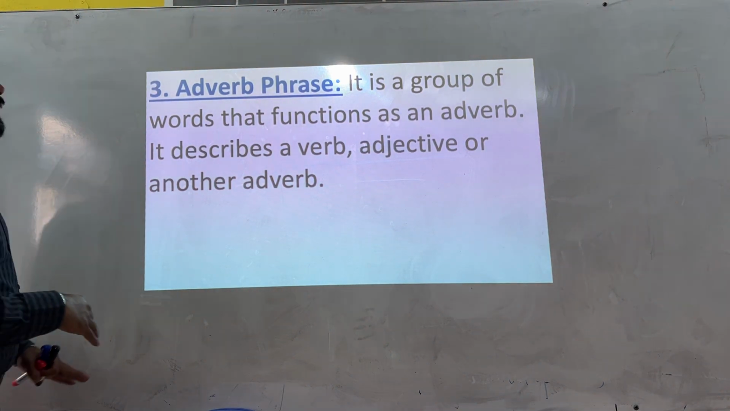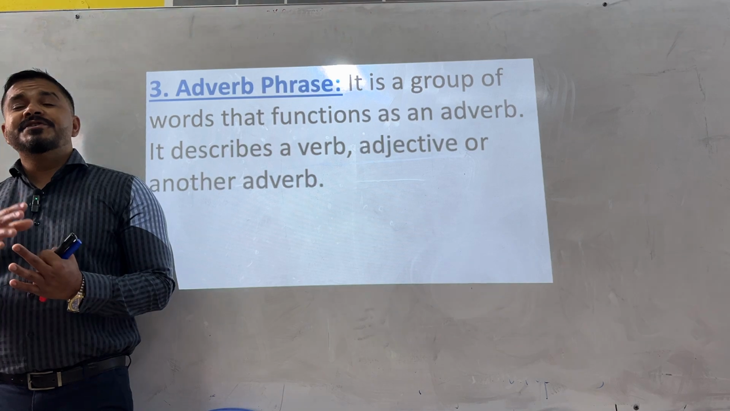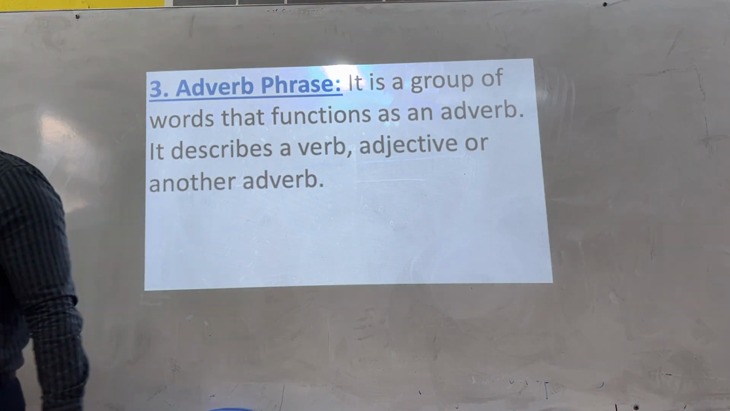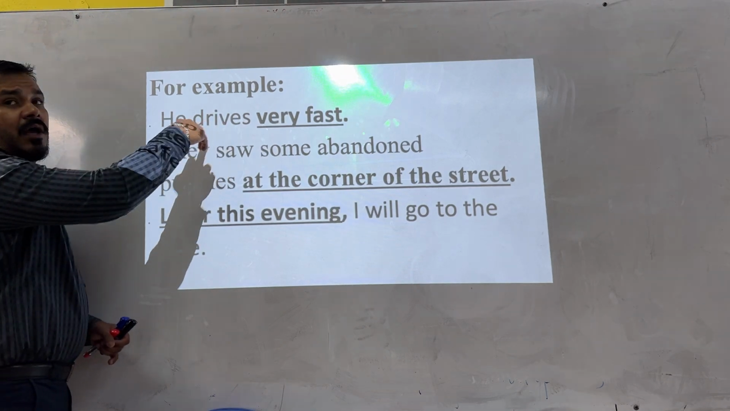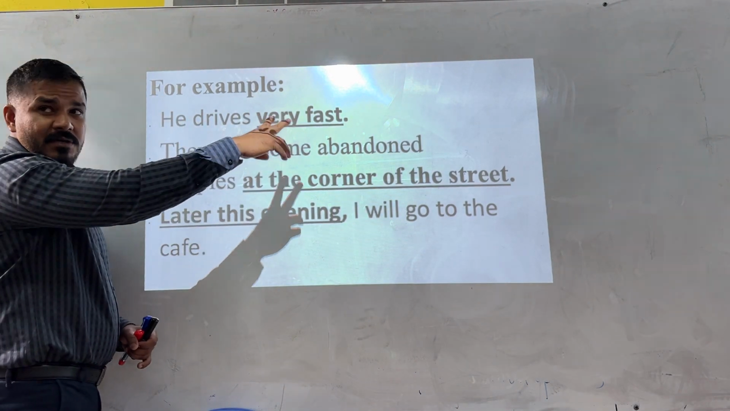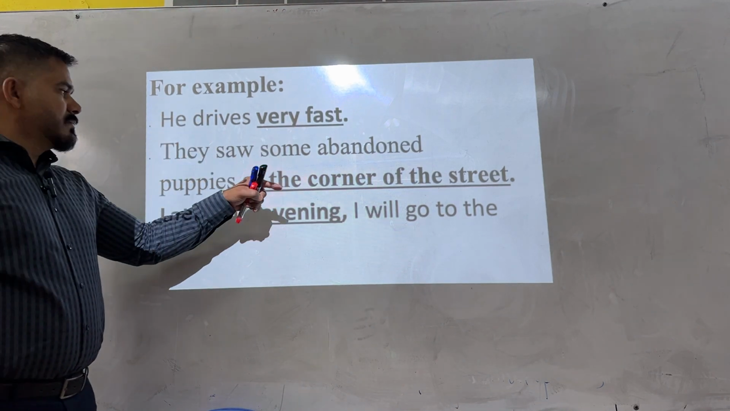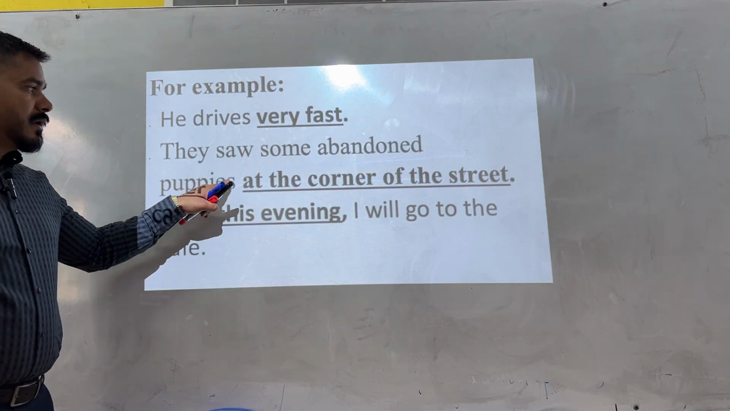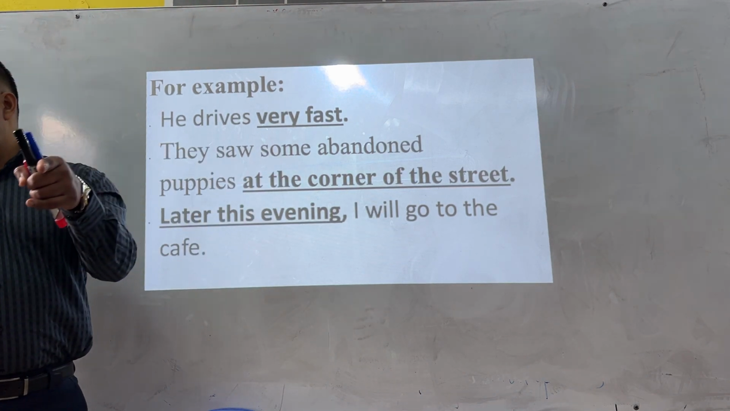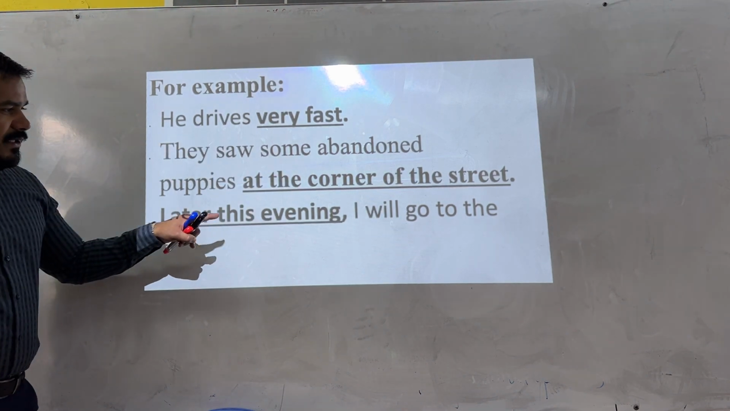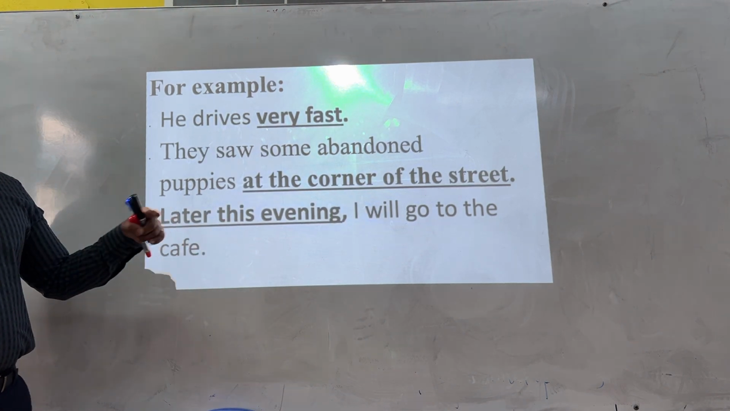Adverb phrase. It functions like an adverb and it modifies the verb, adjective or another adverb. Let's see from the examples. He drives. How does he drive? Very fast. So this whole phrase is functioning as an adverb. They saw some abandoned puppies where? At the corner of the street. So this is like an adverb phrase. Okay. Later this evening, I will go to the cafe. So when will I go? Later this evening.